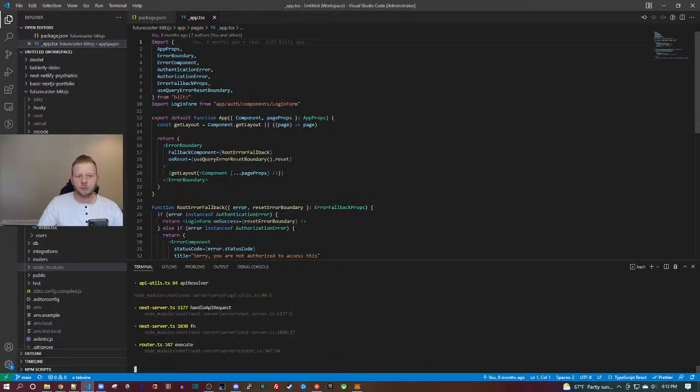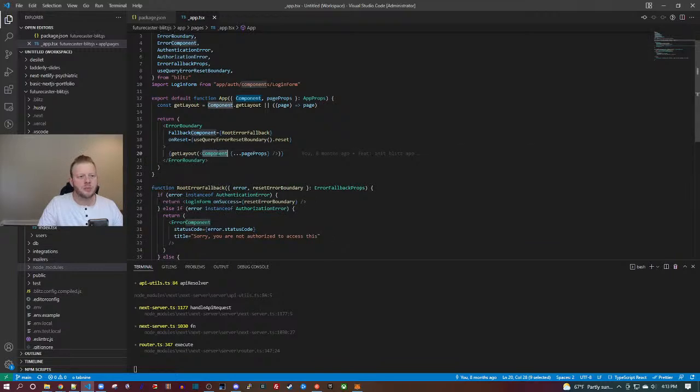So using React on the front end, here's an app. The core app component is an error boundary wrapping a get layout, and then we're passing page props into get layout, basically.